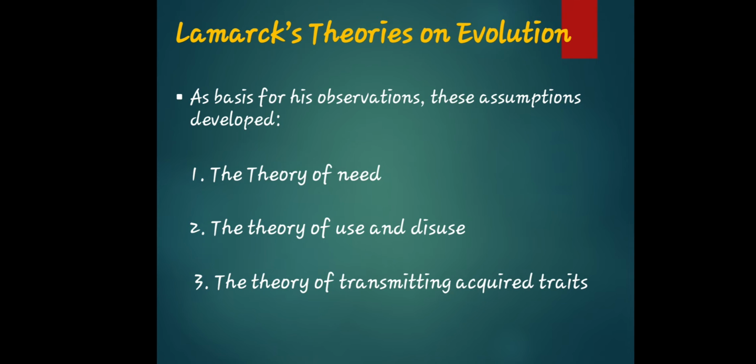It has a strong need to set and accomplish challenging goals. So that is the first observation or assumption of this kind of theory. And it also talks about the theory of use and disuse. What are those important needs that you have, that you use and that you did not use? And the theory of transmitting acquired traits, or the different traits of the species or living organism.